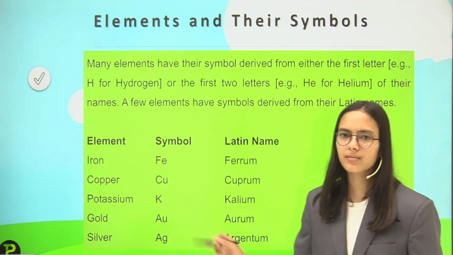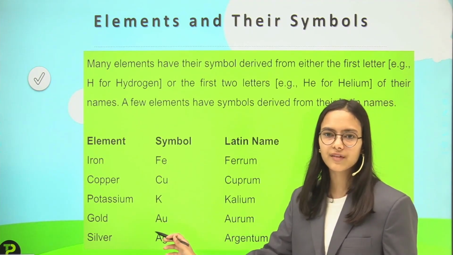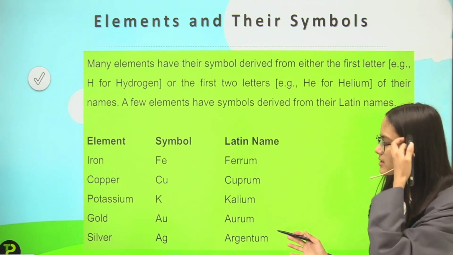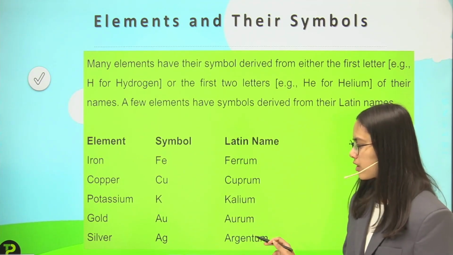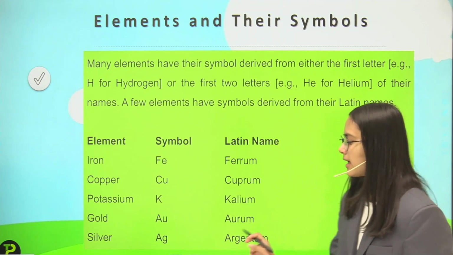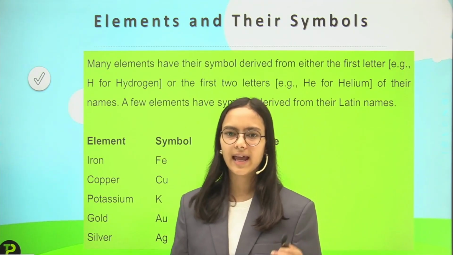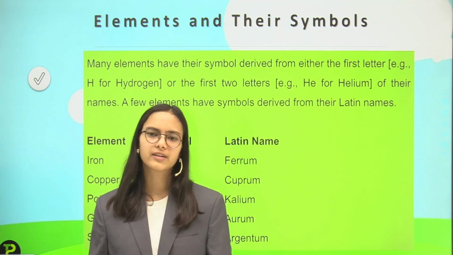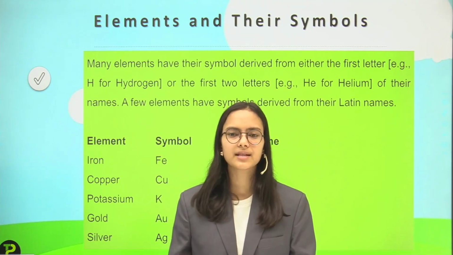Then I talk about potassium, and we have discussed in the earlier slide that potassium has the symbol K, which does not have any relation with its English name but comes from the Latin name, kalium. And then I have gold. The Latin name is aurum, so the symbol is Au. And then silver, that is argentum, and I take the symbol Ag for silver. So these were the general elements, the substances which we cannot further divide using any chemical reaction. And there are in total 118 elements.